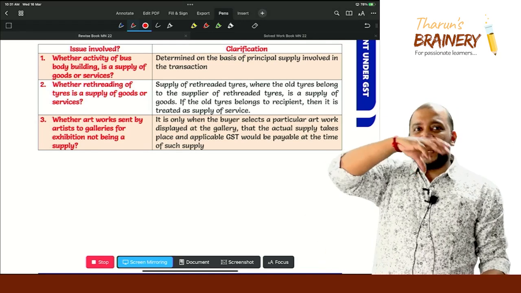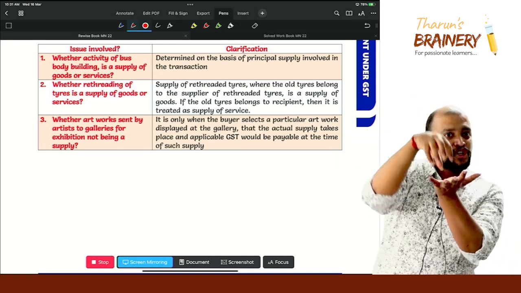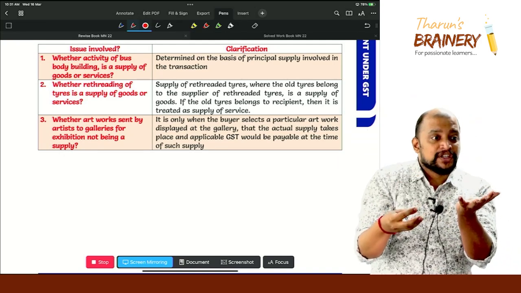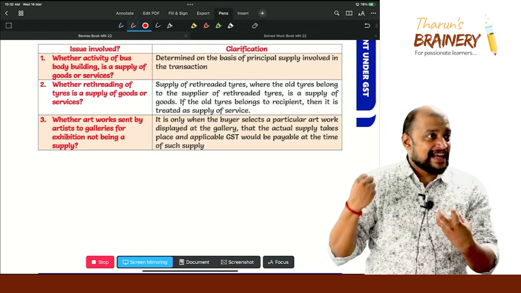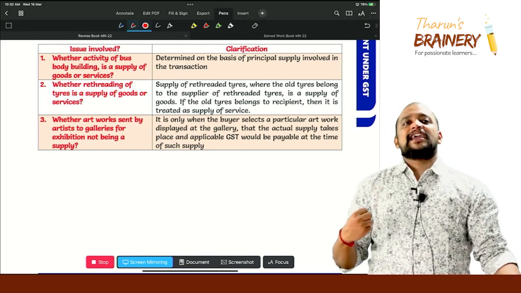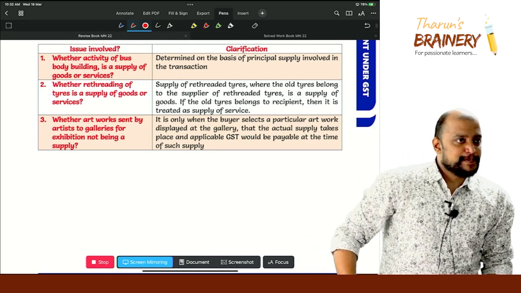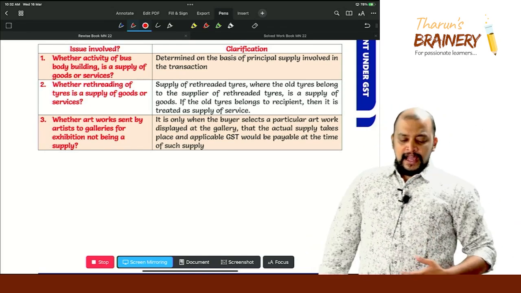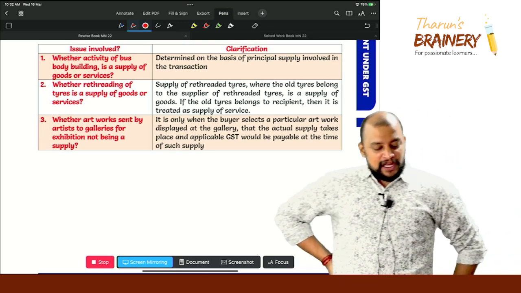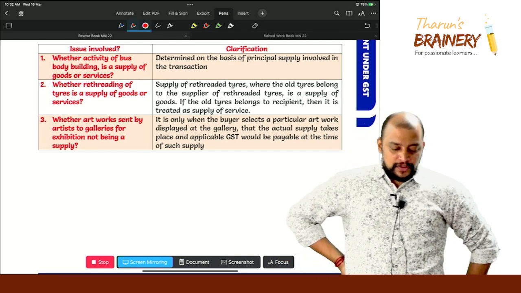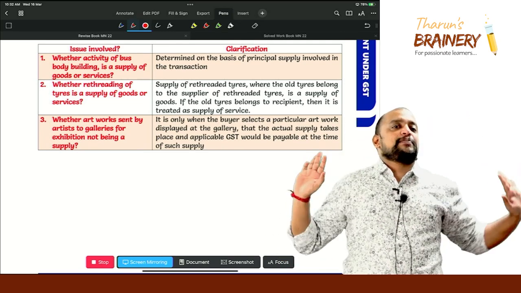Because in a highway, there won't be a manufacturer, na? There will be one shop. So in that shop, you give the old tire and you immediately buy the rethreaded tire, like an exchange. So now in this case, that sale of rethreaded tire is supply of goods or supply of service? Goods. See that. Supply of rethreaded tires where the old tires belongs to the supplier of rethreaded tires is a supply of goods. If the old tires belongs to recipient, then it is treated as supply of service.